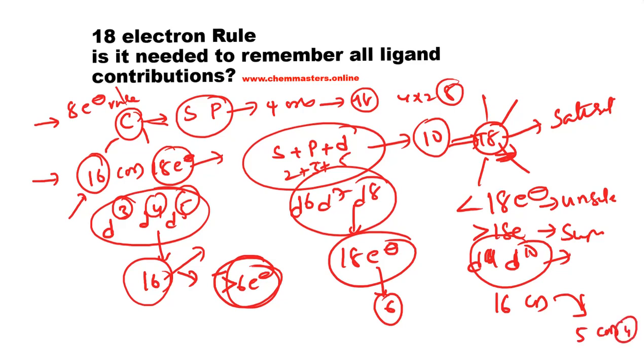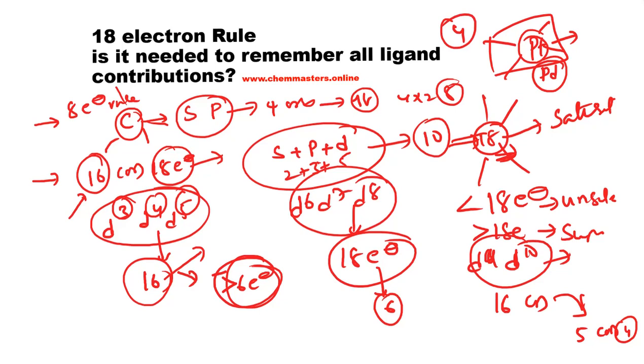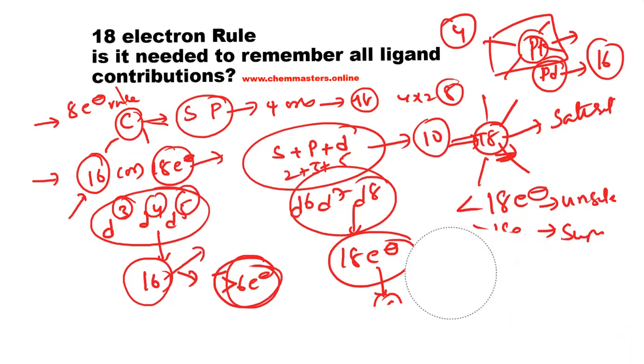For example, platinum and palladium are in most cases square planar 4 coordinated complexes, and they are stable with 16 valency electrons only. So like this we can see some exceptions to the 18 electron rule.